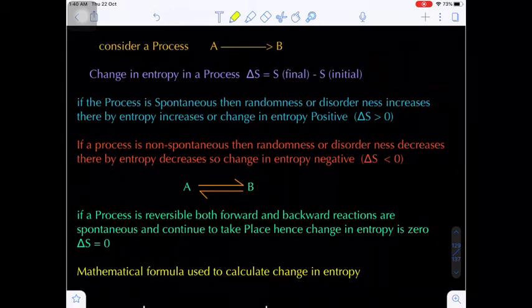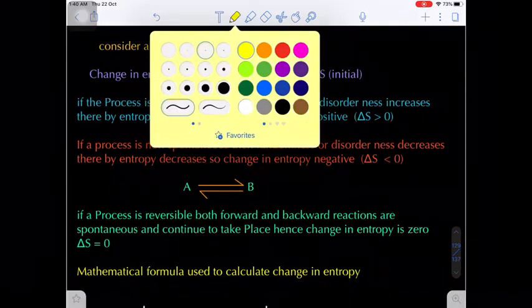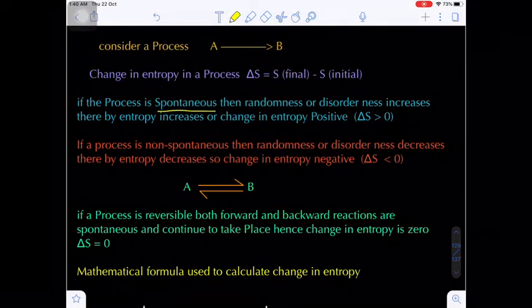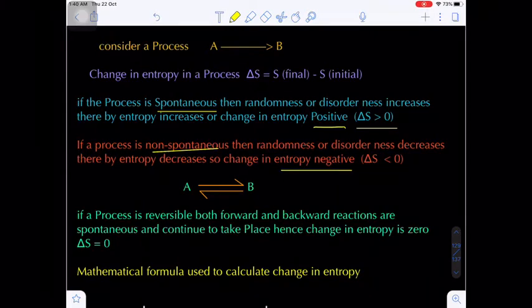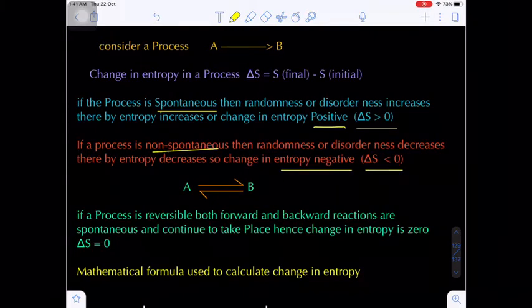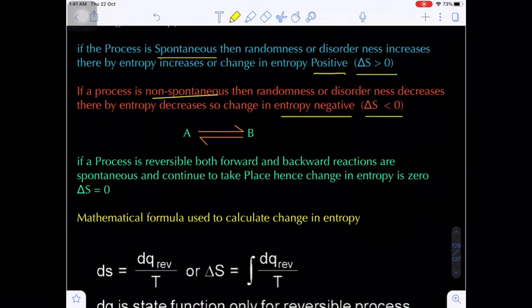So these are the two important conditions we have to remember. A process is spontaneous if the change in entropy is greater than 0. A process is non-spontaneous if the change in entropy, delta S, is negative or less than 0.